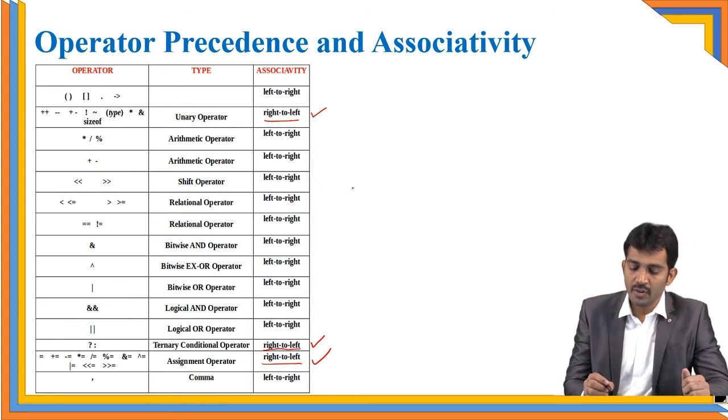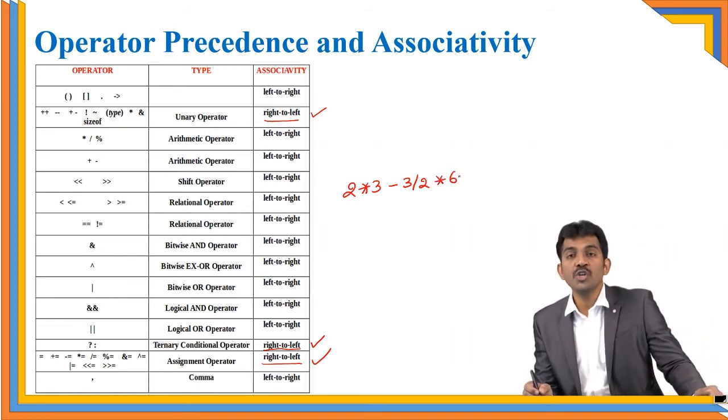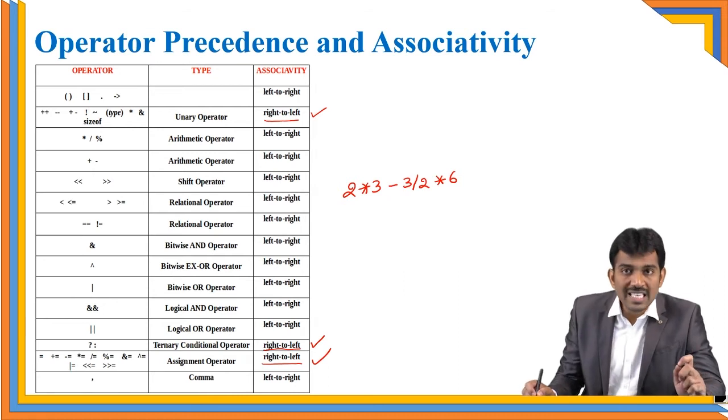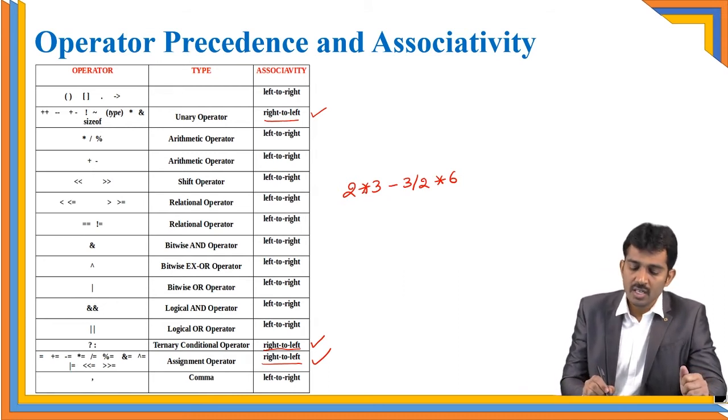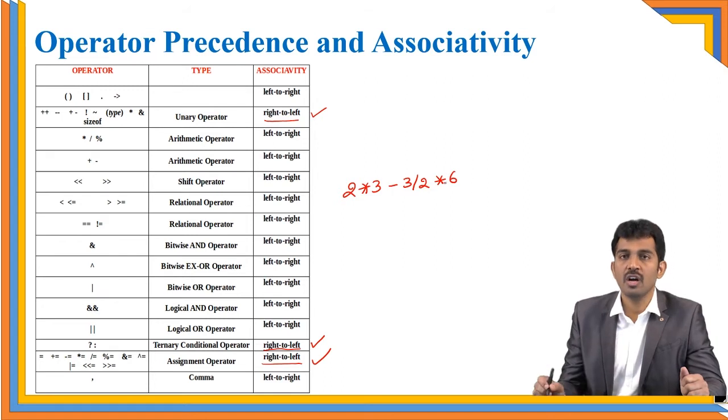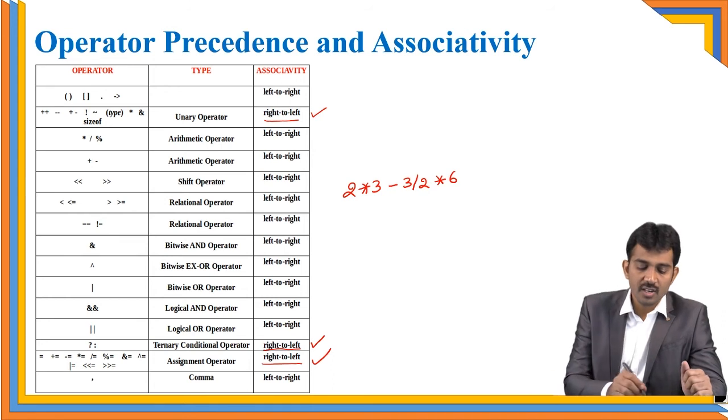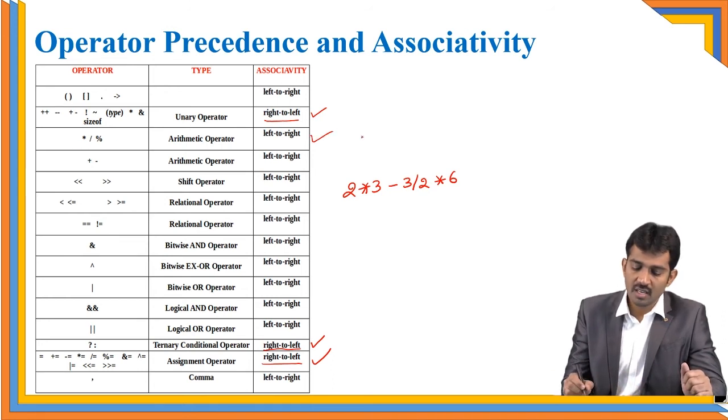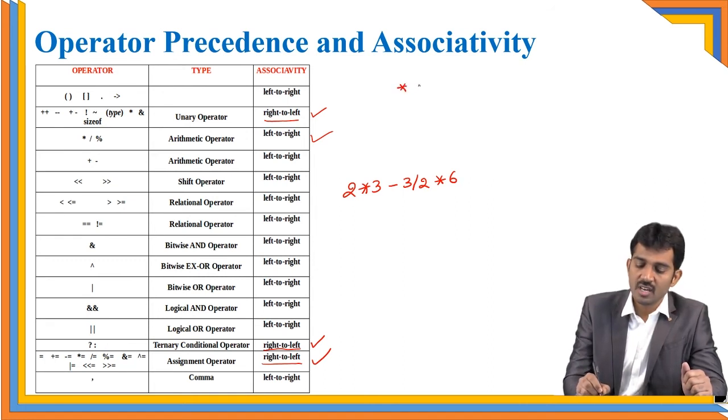Now I'm going to tell you. For example, if you have an expression 2 multiply with 3 minus 3 by 2 multiply with 6, how are we going to perform this expression? Here you may observe star, minus, division and star operators. First, you need to find which has the highest precedence here. Star and division have the highest precedence.